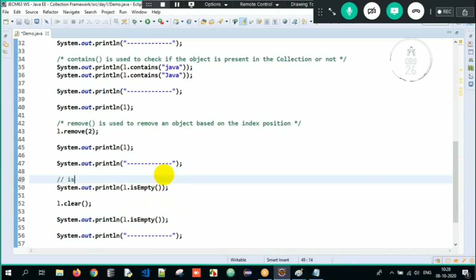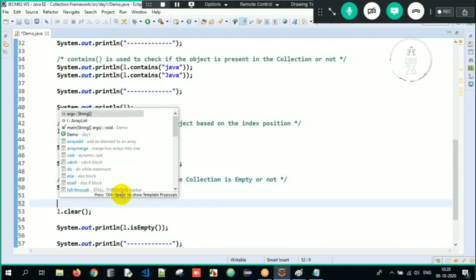Clear method, isEmpty method. So I'll just write down the working of the isEmpty method. The isEmpty method is used to check if the collection is empty or not.